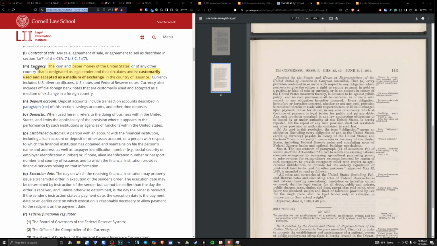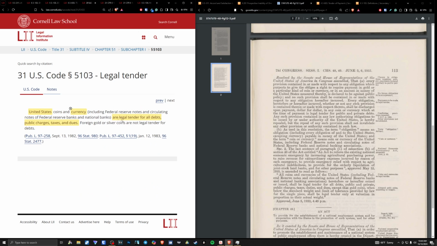We're still utilizing bills of exchange. We're still utilizing promissory notes in the United States. So yes, that would mean that bills of exchange, checks, promissory notes, these are all currency, okay? And this is 31 C.F.R. section 1010.100. So United States currency are legal tender for all debts, public charges, and taxes.